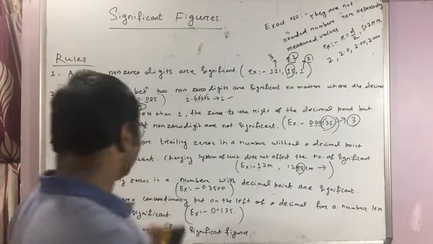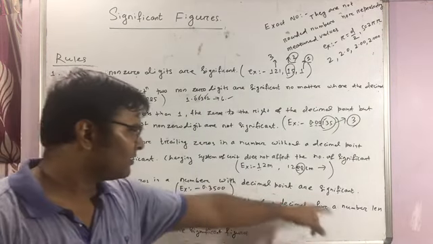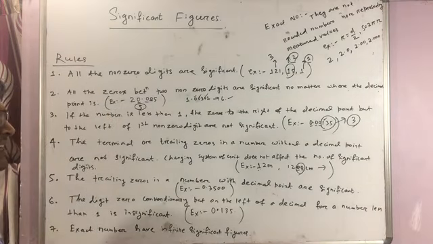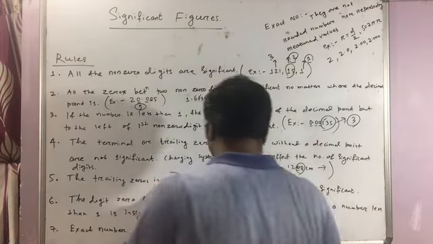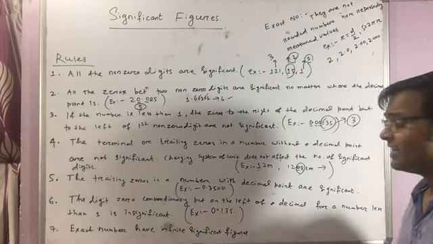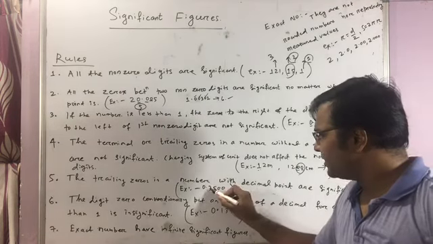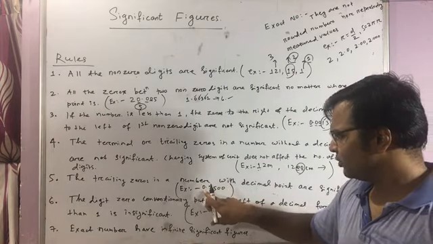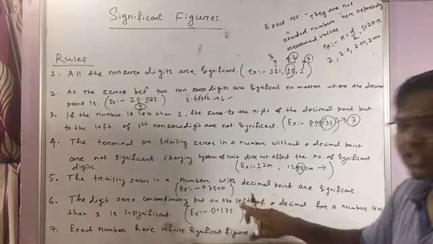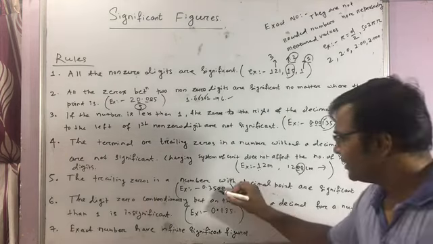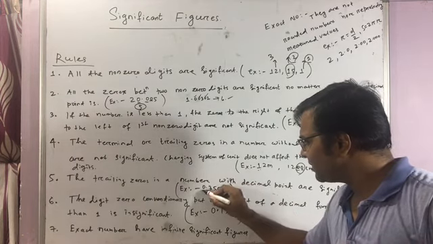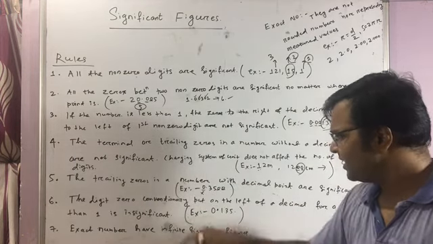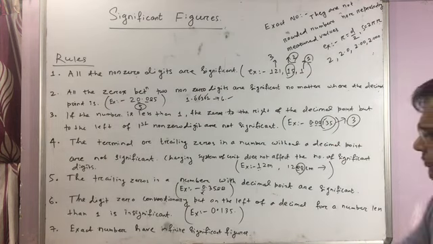Now the trailing zeros in a number with a decimal point are significant. The trailing zeros in a number with a decimal point are significant. See, 0.3500. This number has a decimal point. It denotes the precision of the instruments. That's why these two zeros are significant, but this zero is insignificant as it is left of the decimal point.